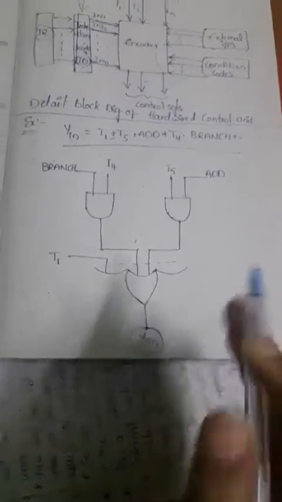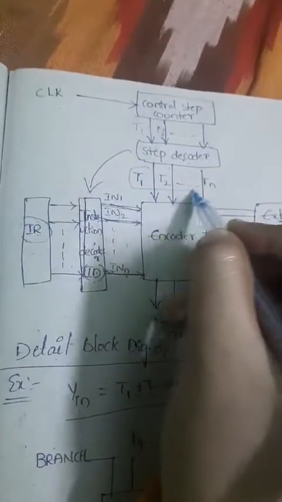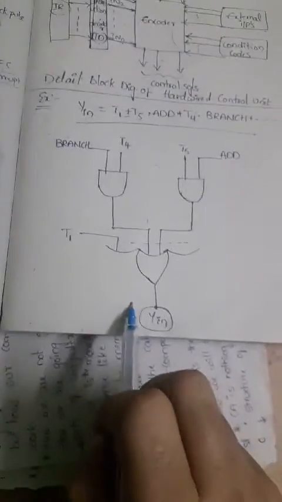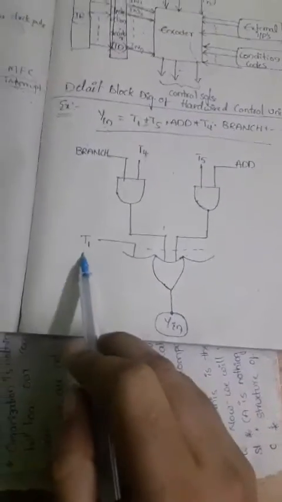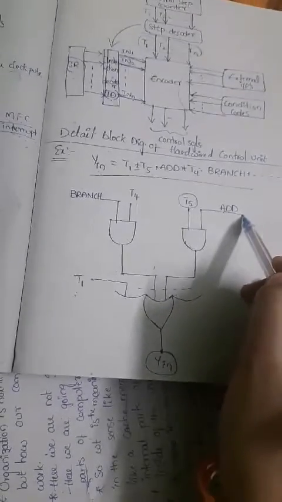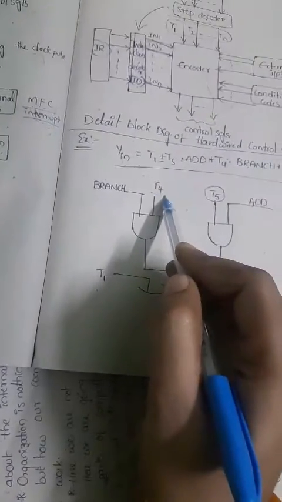Now here, this Y input signal depends on the timing signals. So here also it depends on the timing signal T1, and also it depends on the T5 time along with the add signal, and it depends on the T4 time along with the branch signal.